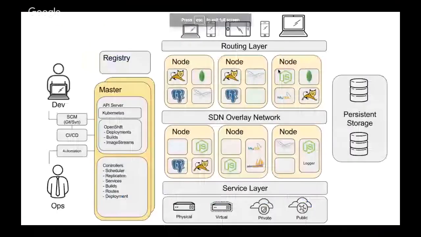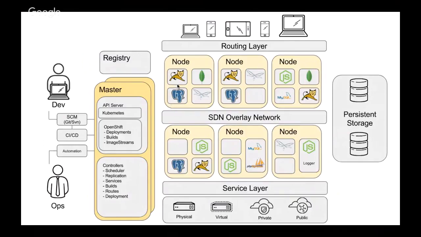Well, Kubernetes has the following architecture. Every container runs on its individual nodes, okay?